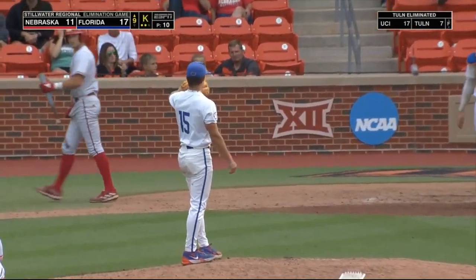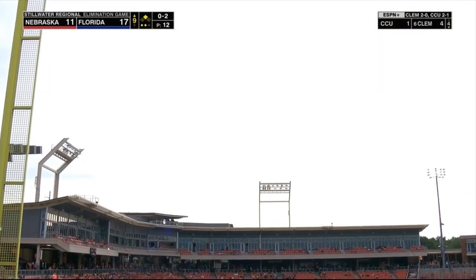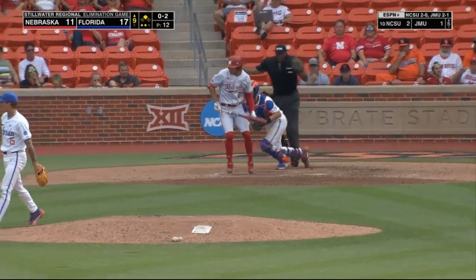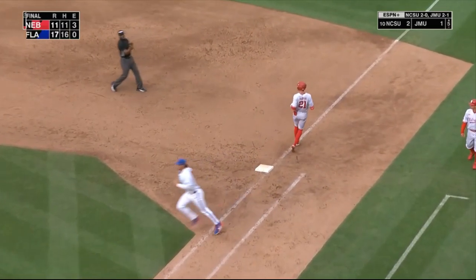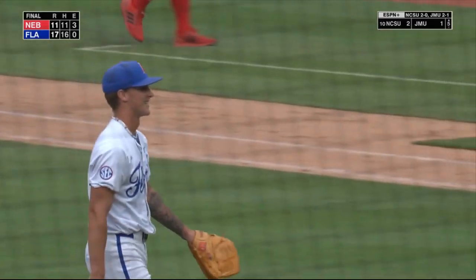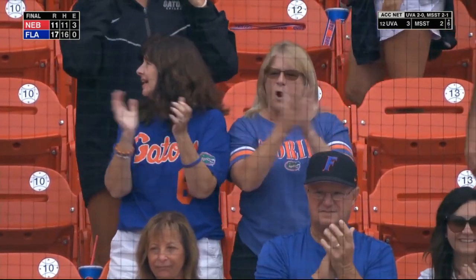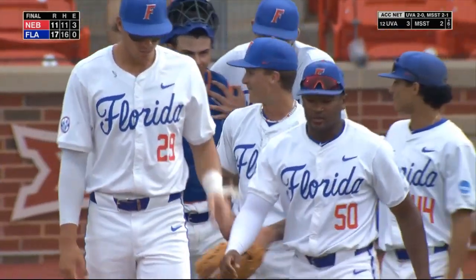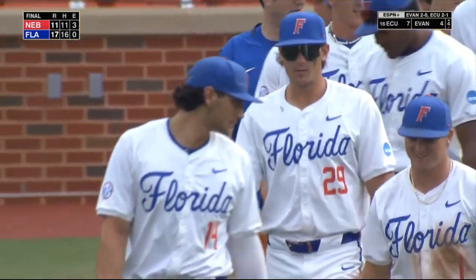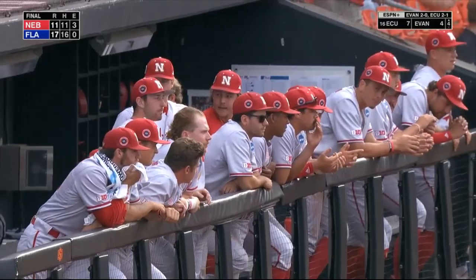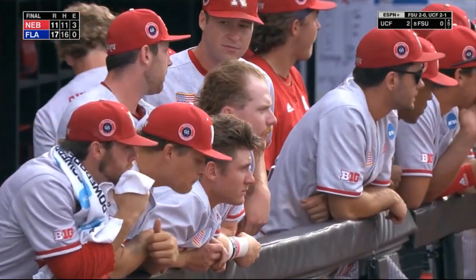Strike 3 for Carey. On that slider. You have to throw down to first to finish the strikeout and finish the game. And Florida with a 17-11 win. 17 runs on 16 hits for the Gators. For the Huskers, 11 runs on 11 hits and 3 errors. And Nebraska's season comes to an end here on this Sunday afternoon. Florida will have a chance to extend its season as they take on Oklahoma State tonight.